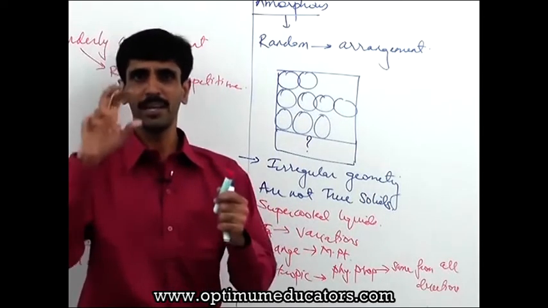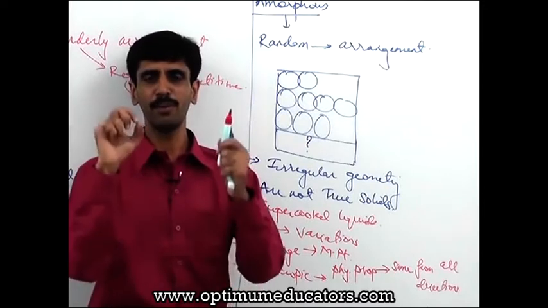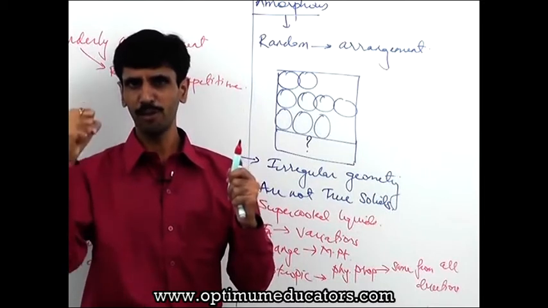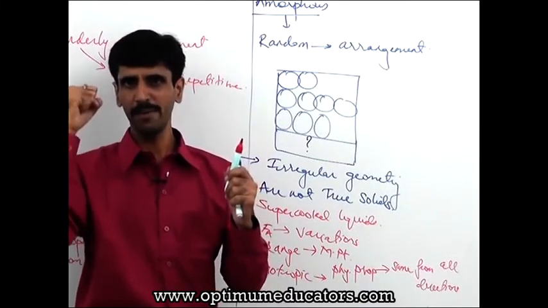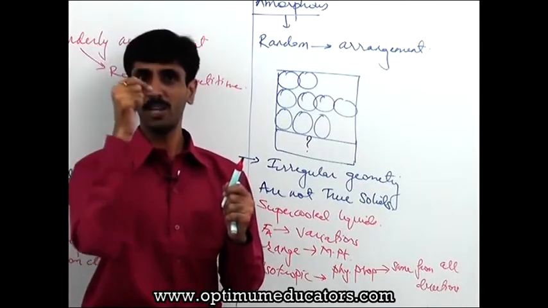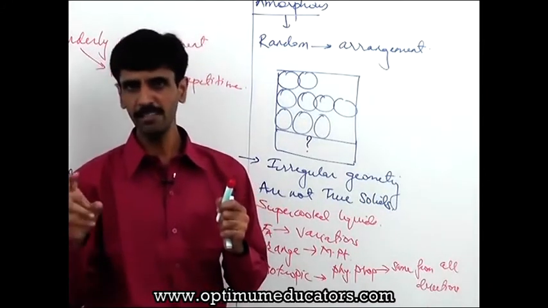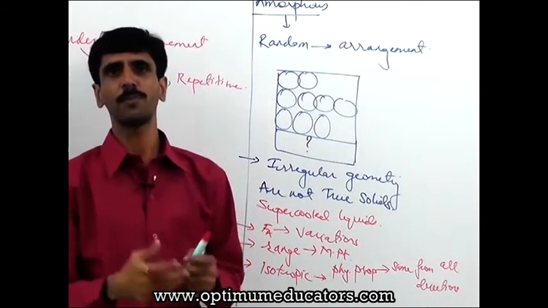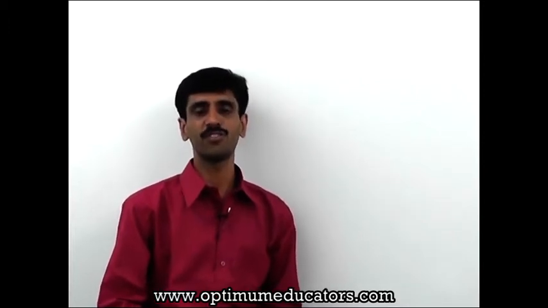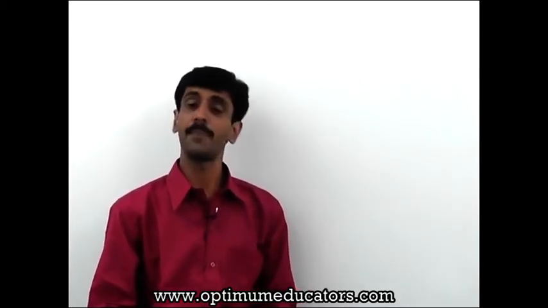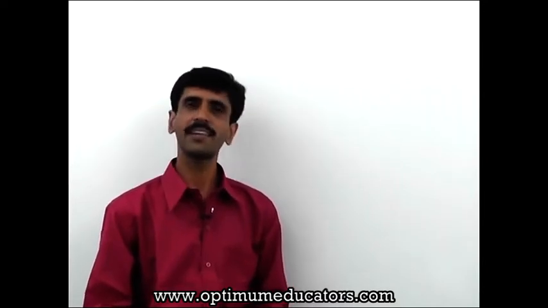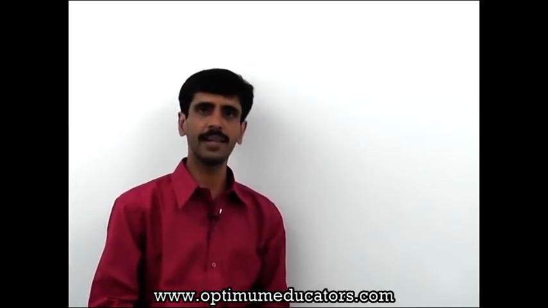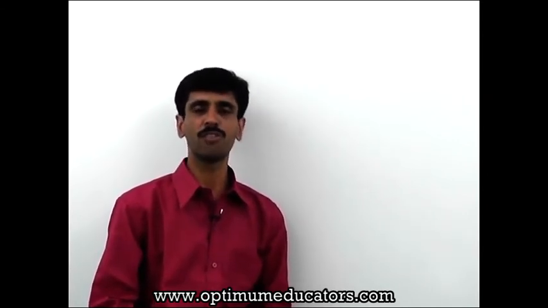So I hope you understood the initial part about this particular chapter, where we first of all talk about what exactly solids are, that form of matter which has got rigidity, the force of attraction is going to be highest, therefore they will be having a geometry. And then depending upon the arrangement of the constituent particles, the solids are of two types, that is crystalline as well as amorphous. I hope you have understood up to this. Now when I talk about constituent species, जब मैंने particles के बारे में बोला था आपको, particles का मतलब होता है it can be either atoms, ions or molecules. So depending upon that, we have different types of solid crystals.